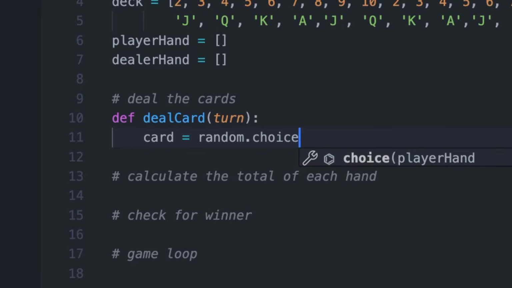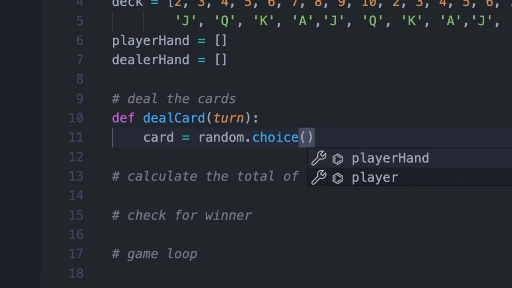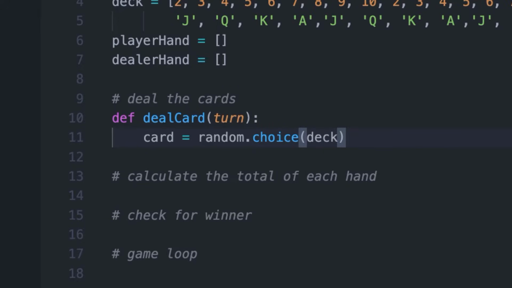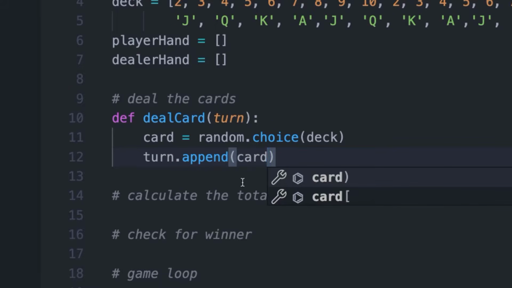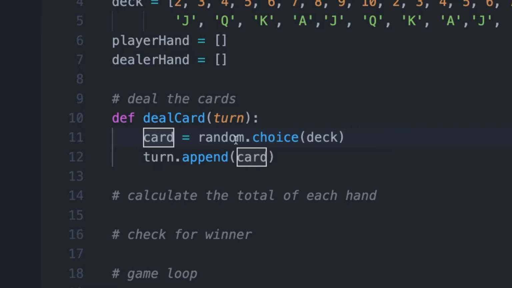Dot choice. And then we can pass in the deck, which is the list that we're going to want to pull from. And then what we can do is append the turn argument that we pass in. It's either going to be the player or the dealer. So now we can just append this card to that, so that we can add whatever random card that we select from this deck. We can take that and append it to whichever player or the dealer's hand, depending on which one is up at that time.